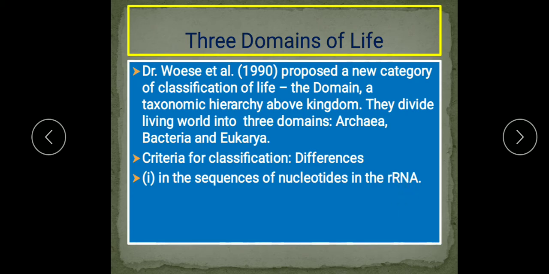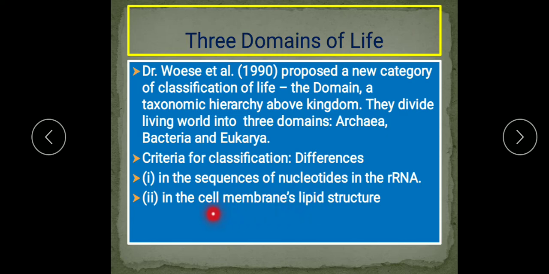So the criteria for the classification of organisms into three domains is based on the difference in the sequences of nucleotides in the rRNA, means the ribosomal RNA. Then the differences in the cell membrane's lipid structure. Yes, you know that the cell membrane is made up of lipid and protein.